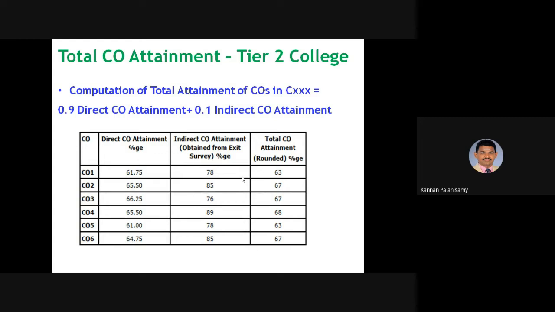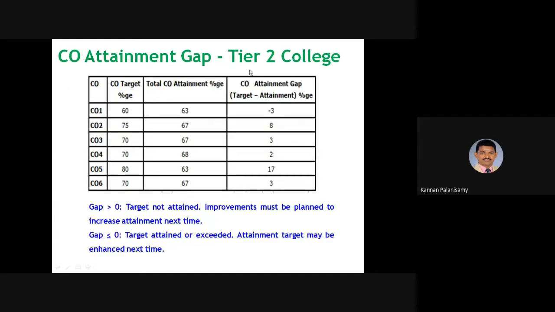So in this assessment, particularly, it is to be made for the courses which all the students should take. Okay, bro. Electives should not be considered for this attainment. Only if you are assessing something that all the students should do, then only that will be considered. So electives will not be considered for this attainment. Thank you, bro. Okay, then CO attainment gap.